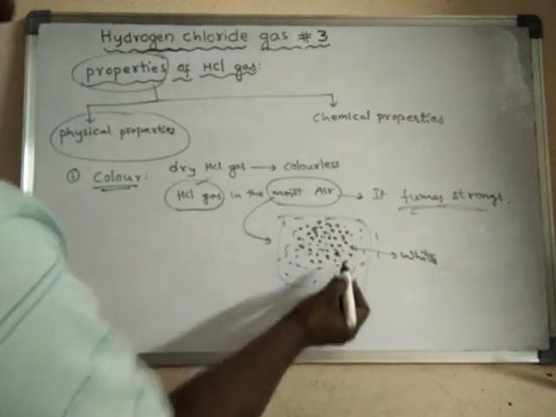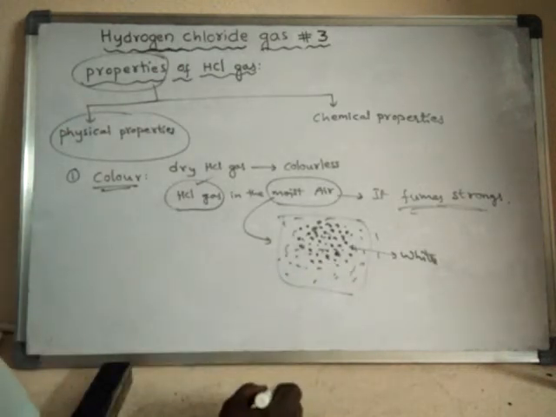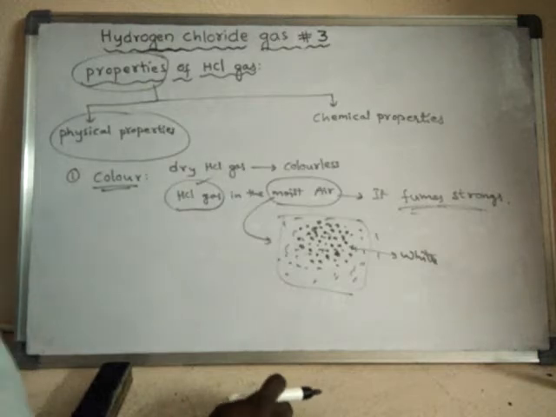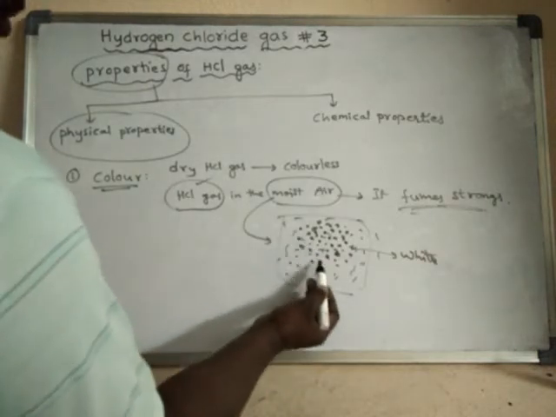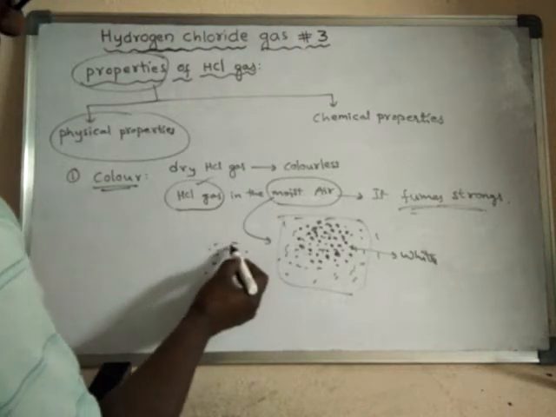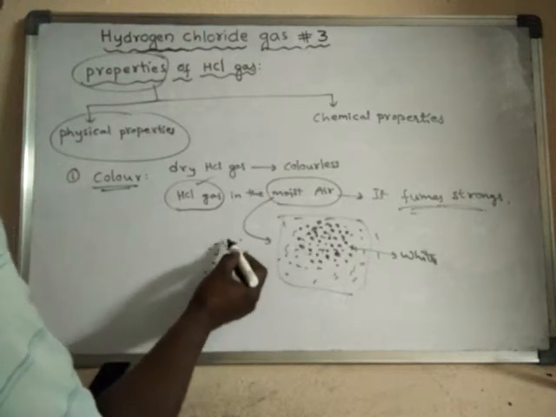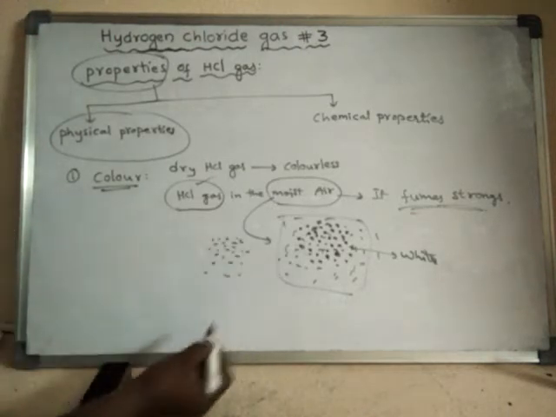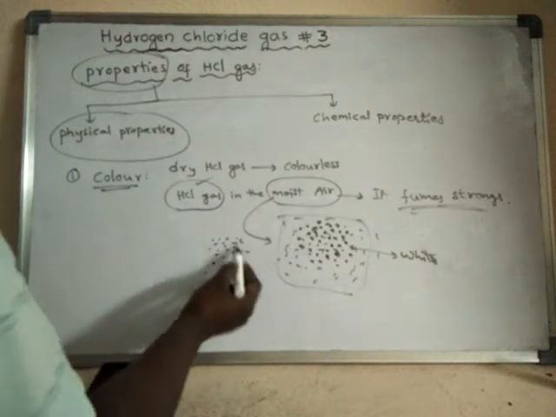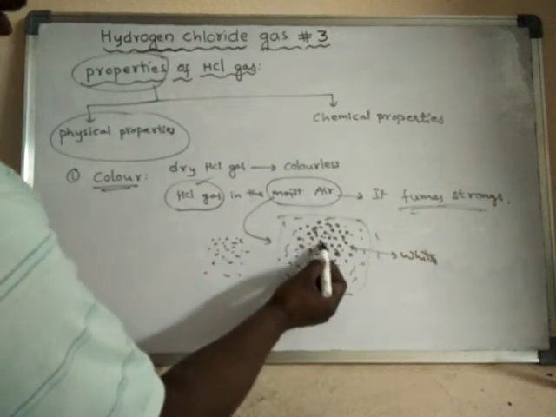Now this moisture has become hydrochloric acid. That means the HCl gas has turned into HCl acid or hydrochloric acid. Hence, before that it was a clear air. Though it is moist air, it was somewhat clear. But when this is dissolved in this moist air, this moist air will become white.